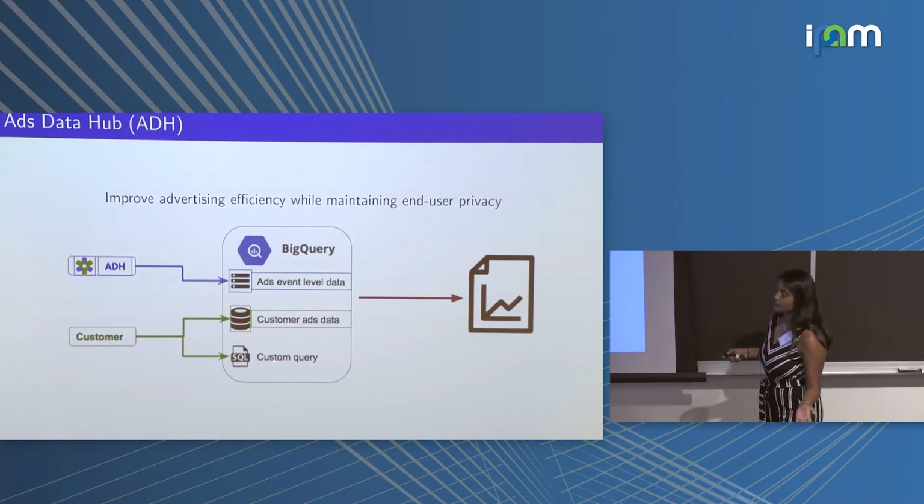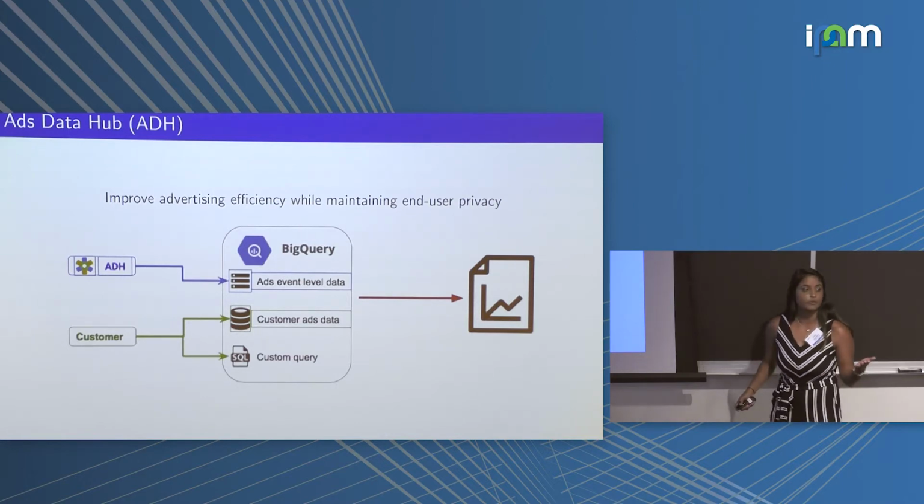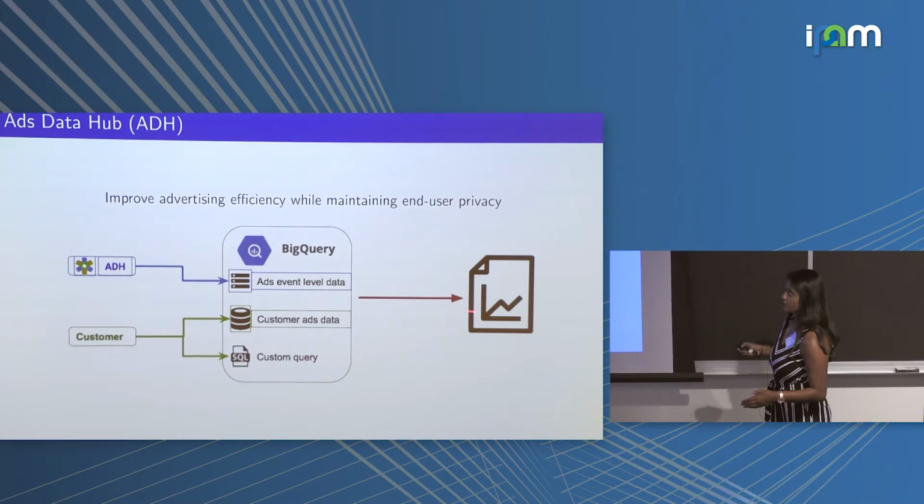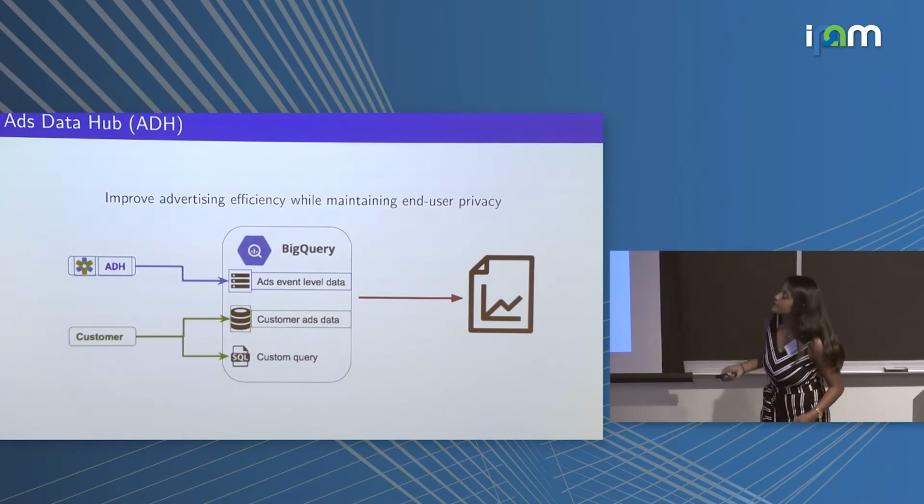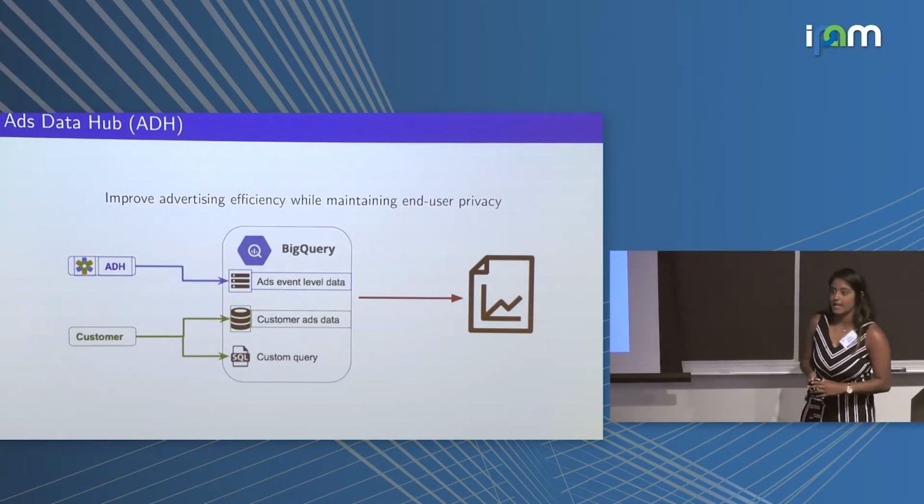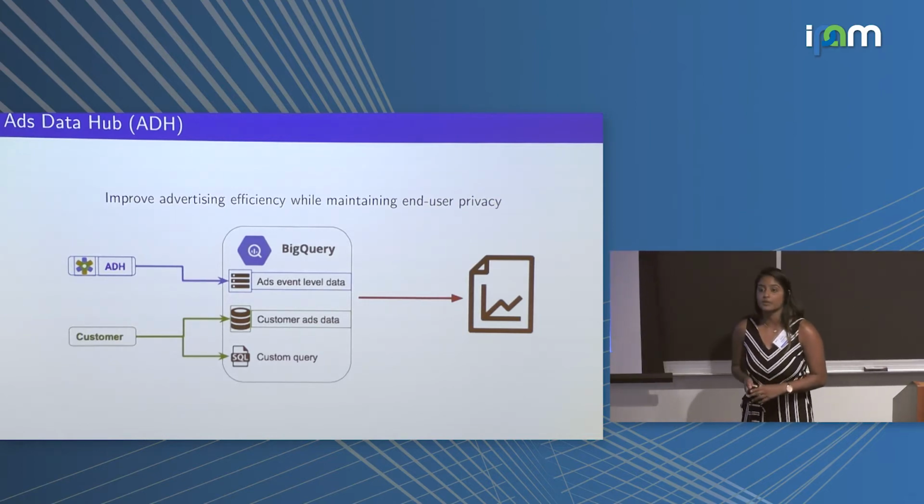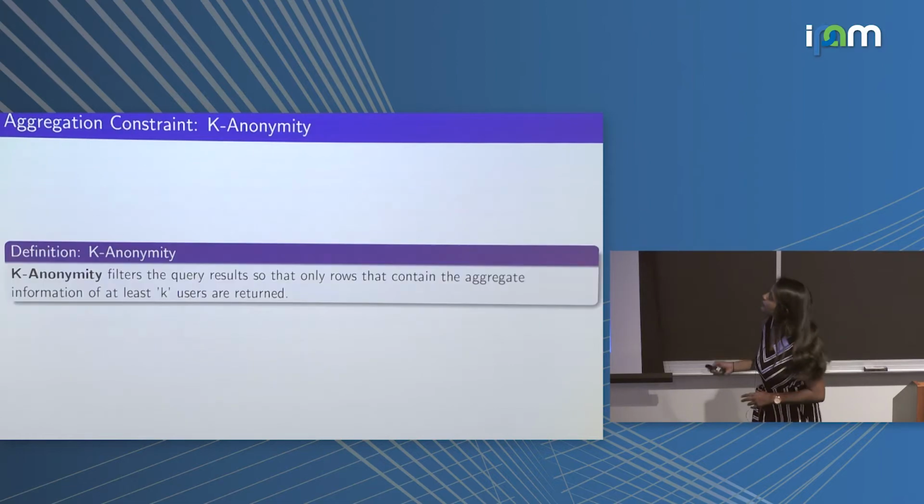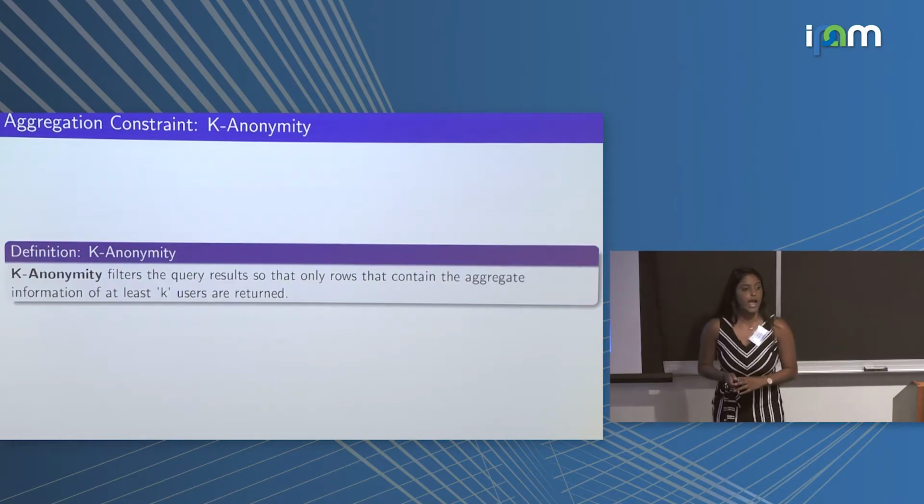The customer then writes a query. A query is just a request for information that joins both of these two data sets together and then generates some reports and analytics about that specific campaign. It's important to note that customers do not have access to any raw data, only through the specific queries that they choose to write. So in Ads Data Hub, there is an aggregation constraint called k-anonymity that is employed.